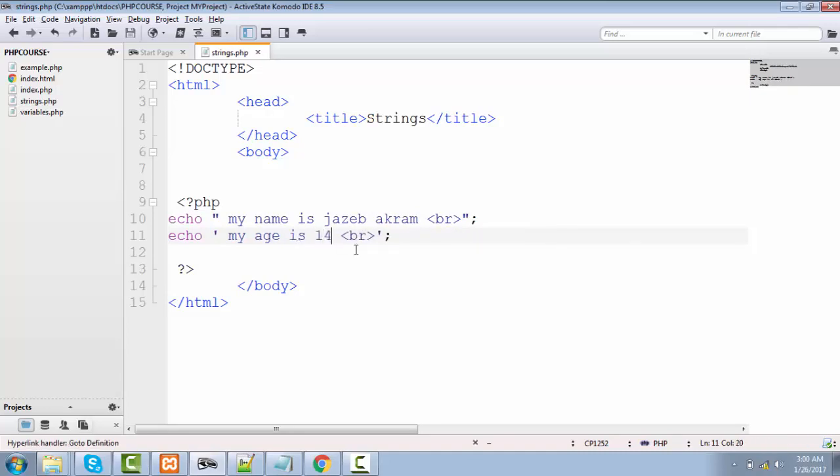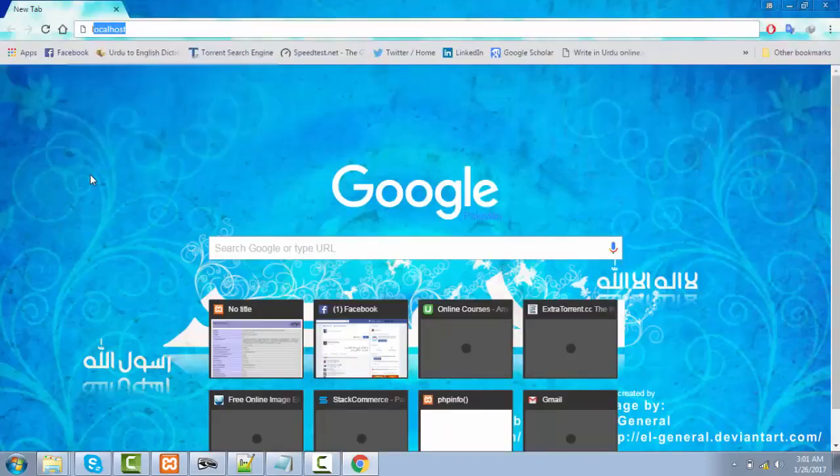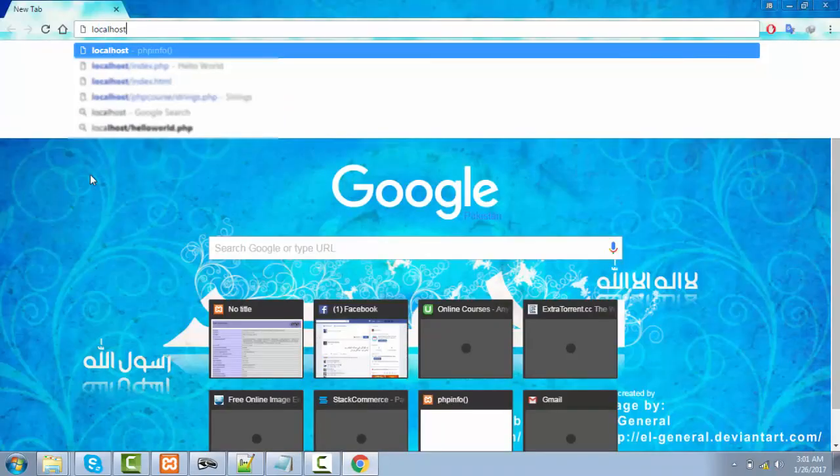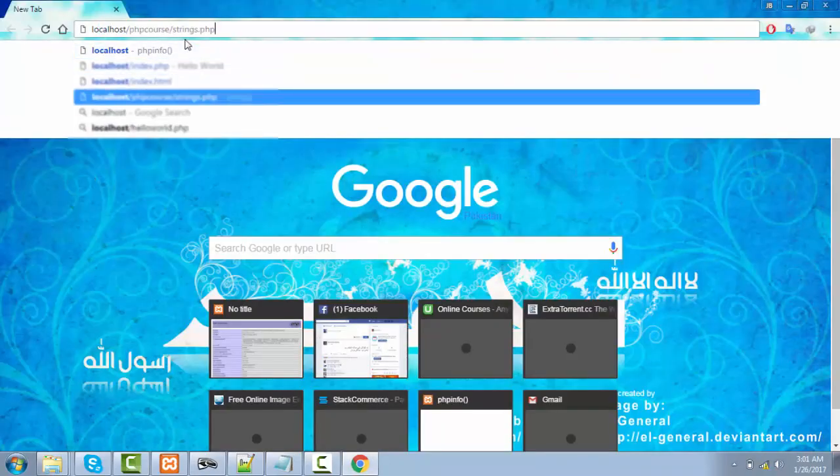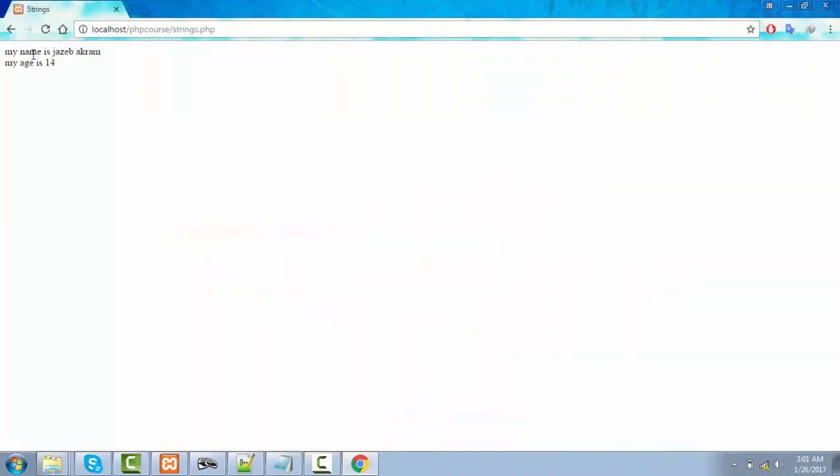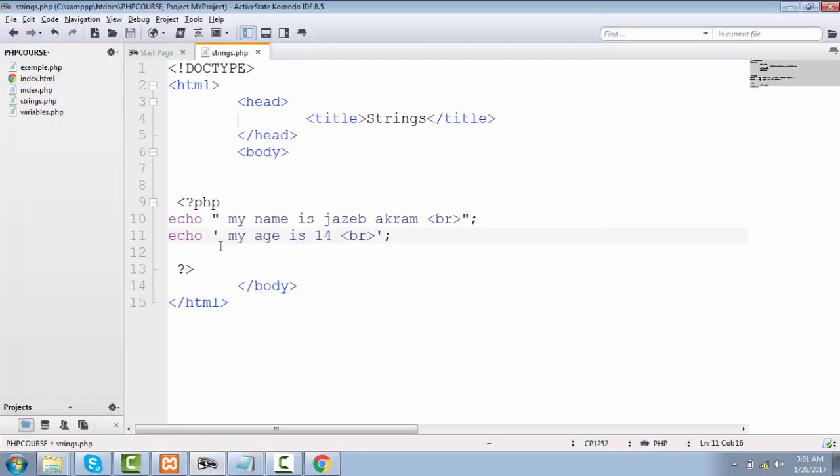Let's save this one out and see it in the browser now. Localhost, in our PHP course folder, and we have this file of strings.php. See, my name is Jazib Akram and my age is 14. Now, there is one difference between double quotation and single quotation that we are going to look at in a couple of minutes. In the last lecture, we already did some work with strings and variables.